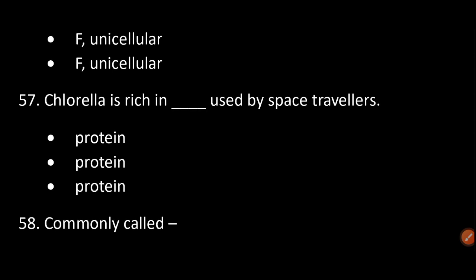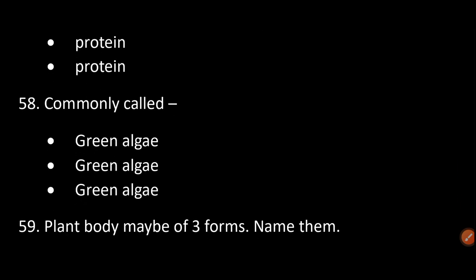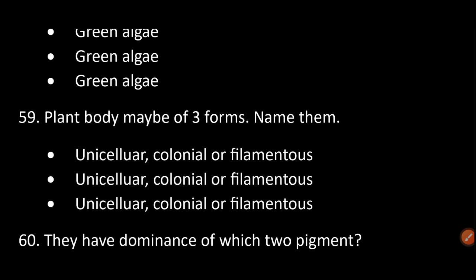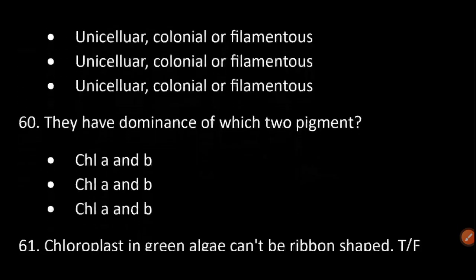Chlorophyceae are commonly called green algae. The plant body may be of 3 forms. Name them: unicellular, colonial or filamentous. They have dominance of which two pigments? Chlorophyll A and B.